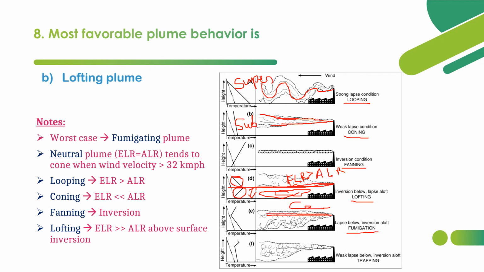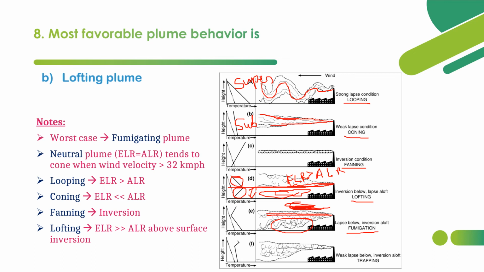So dispersion will not happen there. Dispersion only happens here, at the surface of the city. Then the city will be getting polluted. So lofting and fumigation are inversely related. Lofting means above the surface inversion there will be super adiabatic lapse rate, and the inverse is the fumigation.